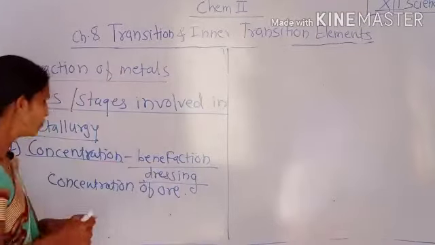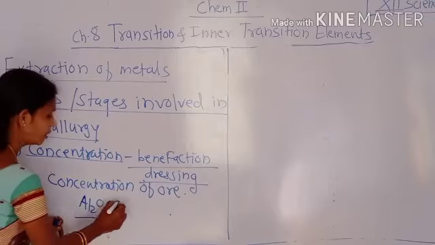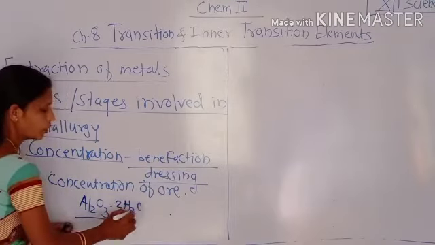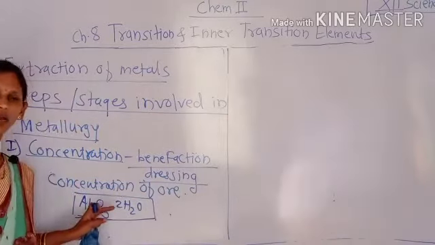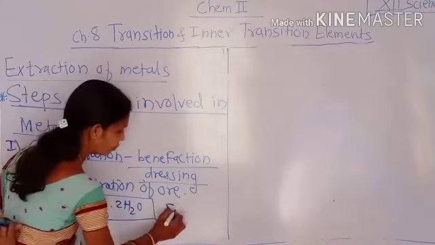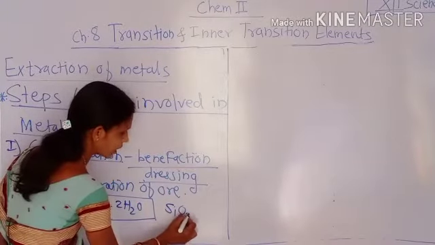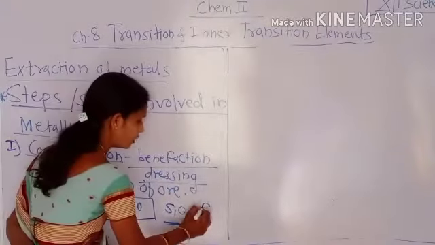Then here, for example, bauxite ore, having the formula Al2O3·2H2O, is a main ore of aluminium, and with it, it contains SiO2, that is silica, as well as Fe2O3.